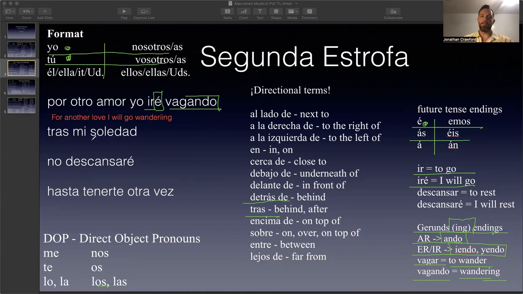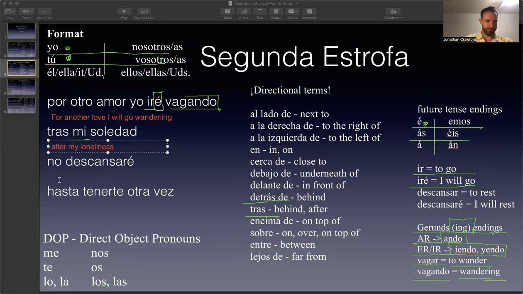Soledad is loneliness. Mi soledad, so mi right here is actually a possessive. Mi soledad means my loneliness. So for another love, I will go wandering after my loneliness. Pobrecito. Poor guy, right? Así es el amor, amigos. Pero no hay que llorar. Tan solo por el mal deletreo de Mai. Ahí está. Ya lo arreglé.